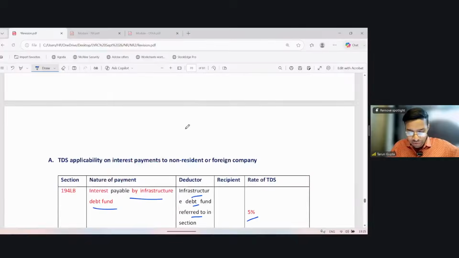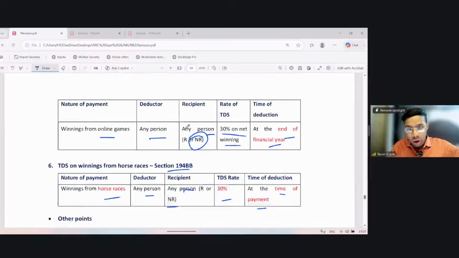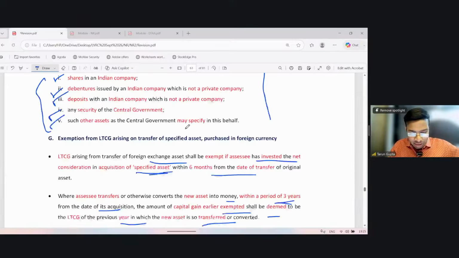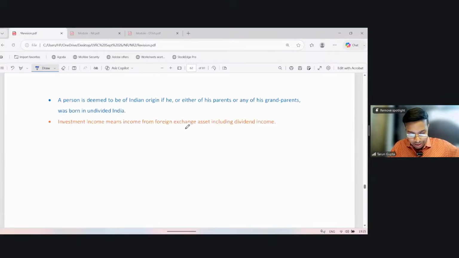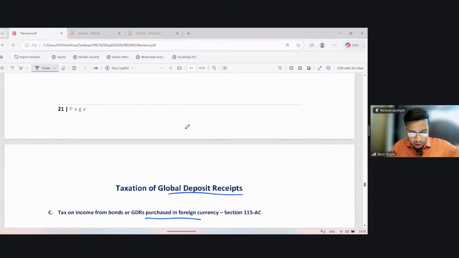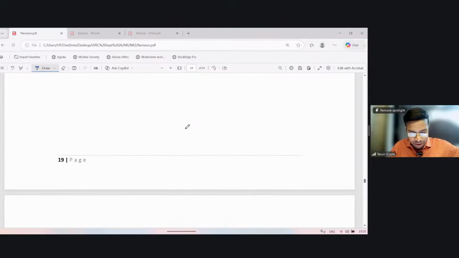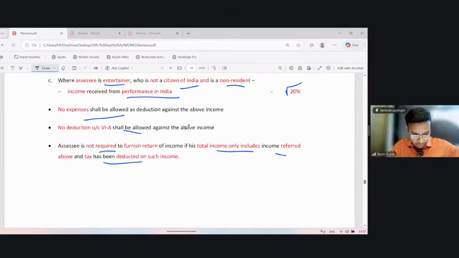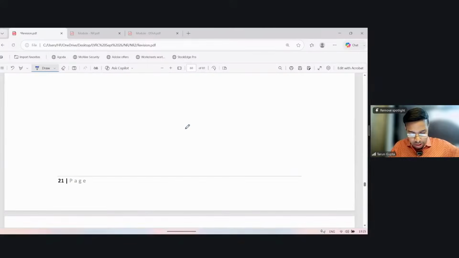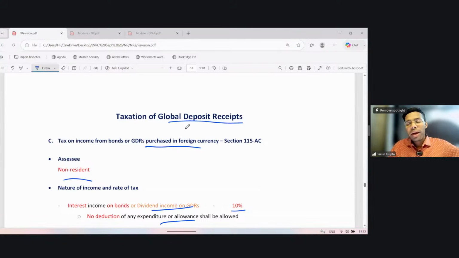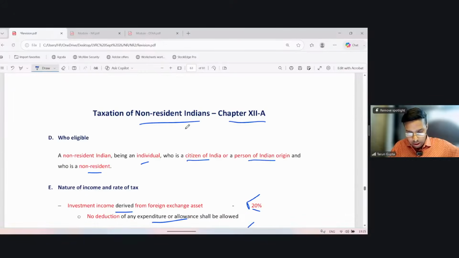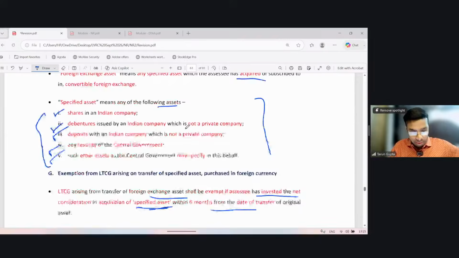Then we moved to 115AD, which is applicable in case of FII or specified mutual fund. You with me? Then we discussed section 115AC. Then we discussed 115BBA, which is applicable to sportsman or to sports association or to the entertainer. Then we discussed GDR or the foreign currency convertible bonds FCCBs, section 115AC. Then we discussed chapter XII-A applicable to NRIs.